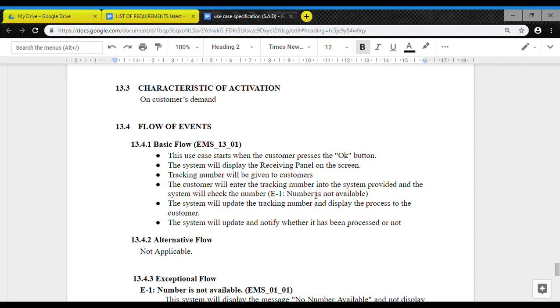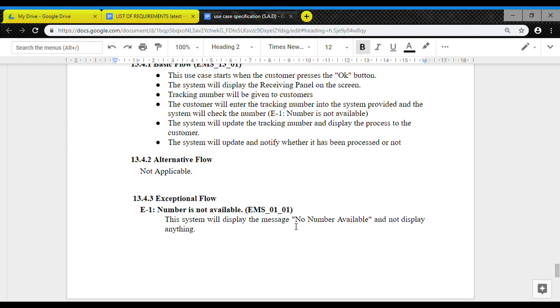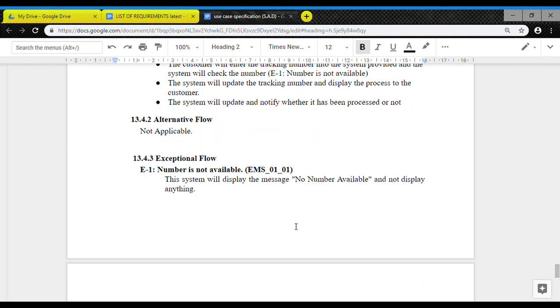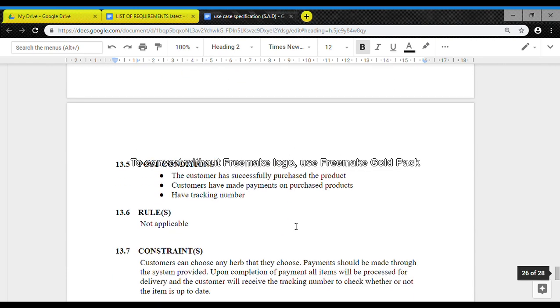The customer will enter the tracking number into the system provided, and the system will check the number. The customer can check where the process has reached for this tracking number. There is no alternative flow, but there is an exceptional flow for when the number is not available. The system will display the message, no number available, and not display anything.